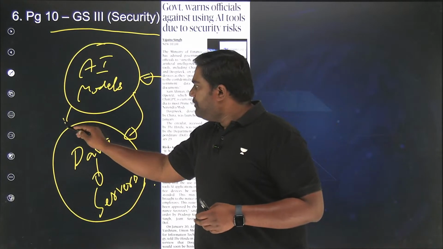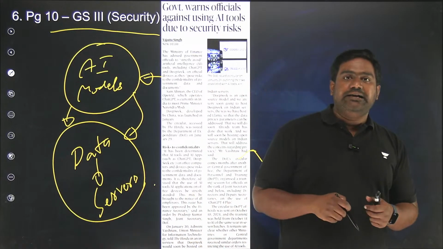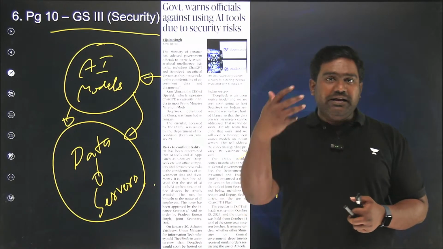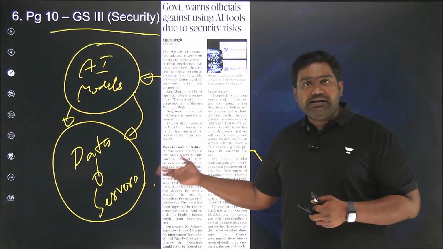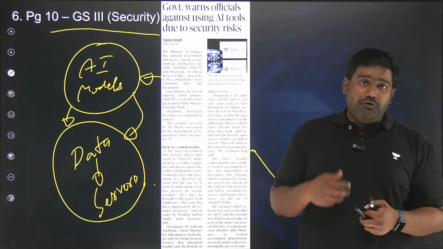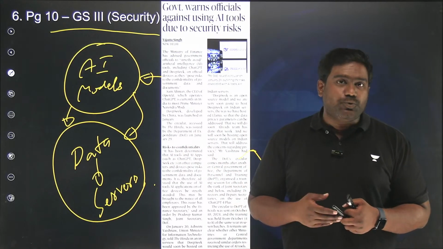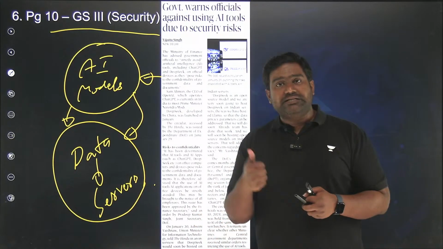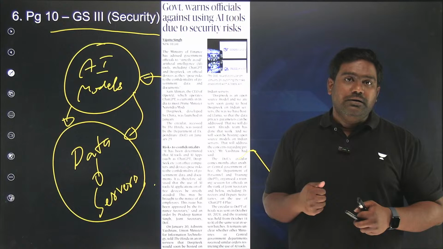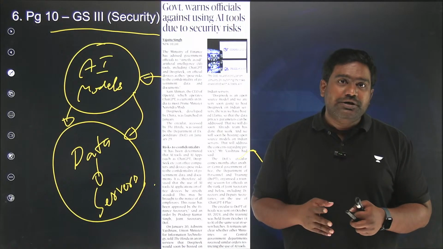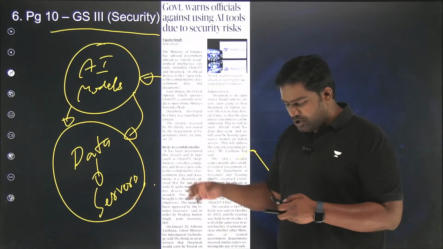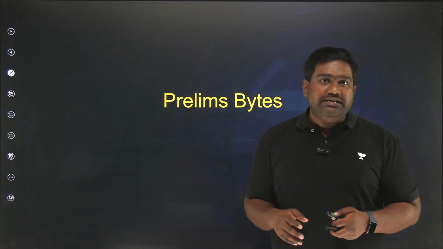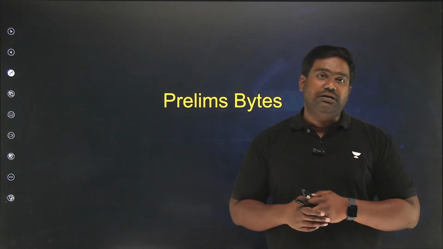And if these AI models are harnessing data, right, if they are harvesting data from India, transferring it to foreign servers where foreign governments might have control over it, foreign intelligence agencies might have access to it, that remains a big security risk. It is a concern about data security, data confidentiality. This has national security implications. That's why the Finance Ministry has issued an order prohibiting senior government officials from using these AI models on their official computers.